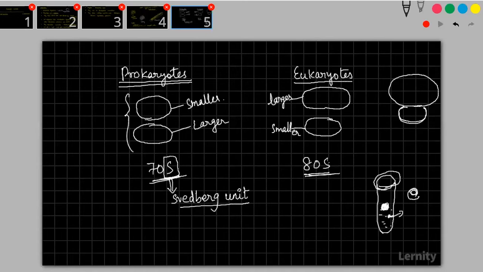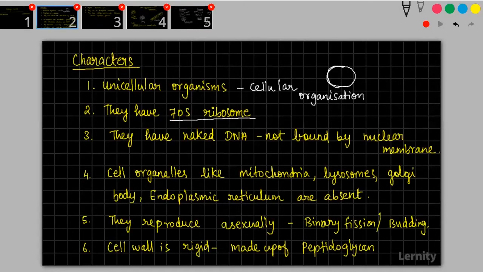Something related to that it is. Prokaryotes will generally have 70S ribosomes and eukaryotes will have 80S ribosomes. Since monerans are all prokaryotes, the ribosome which is present here is 70S. That is the point here.